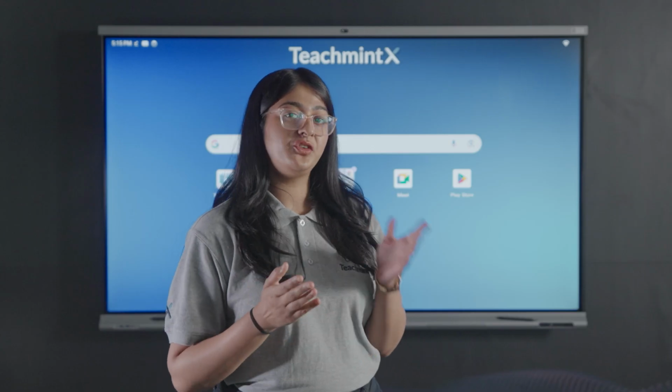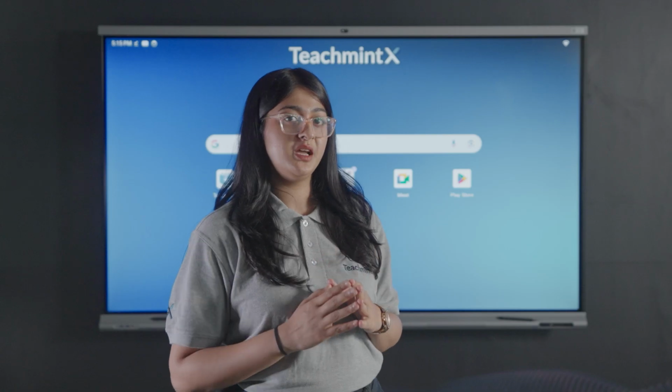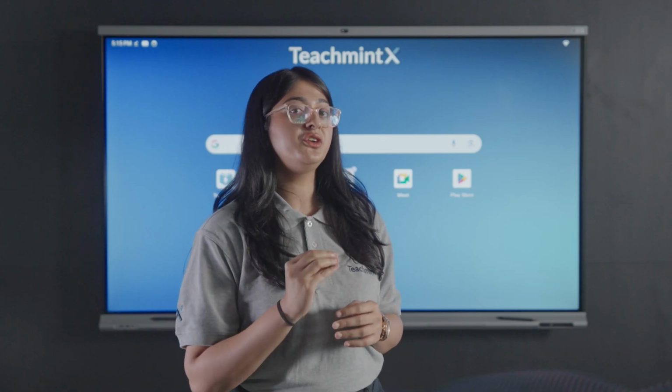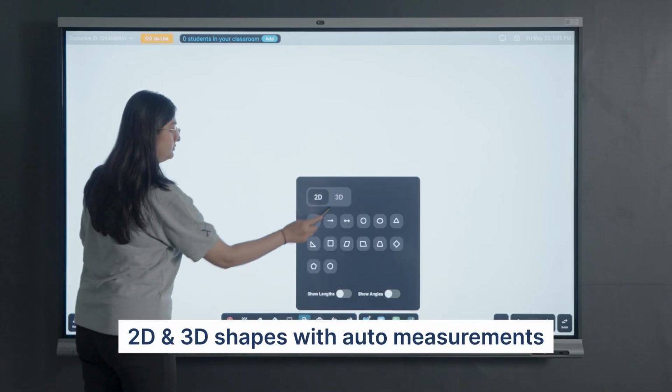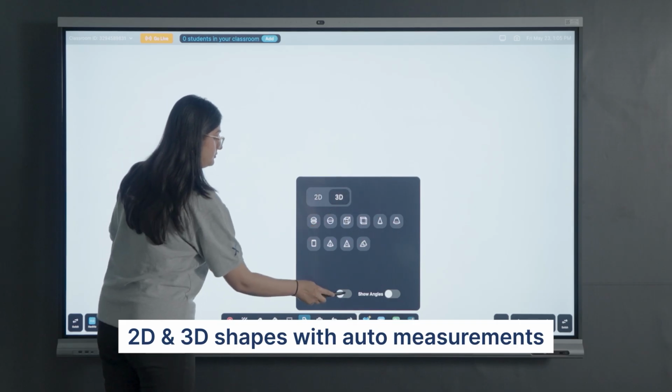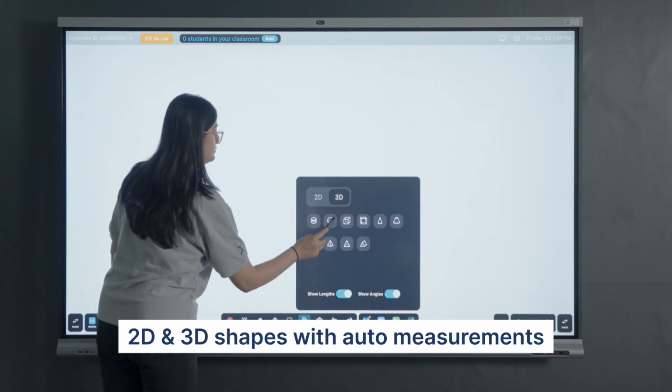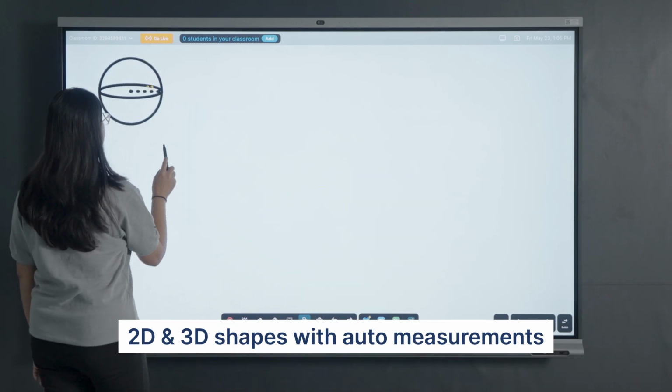Draw 2D and 3D shapes with auto measurements, enabling accurate and intuitive diagrams. In the latest update, the auto measurement tool instantly shows angles and lengths for every shape you draw.